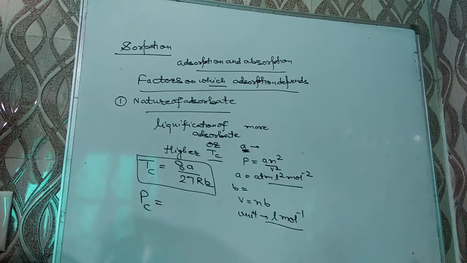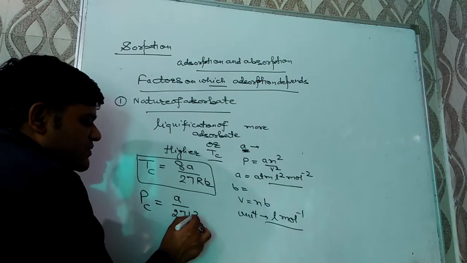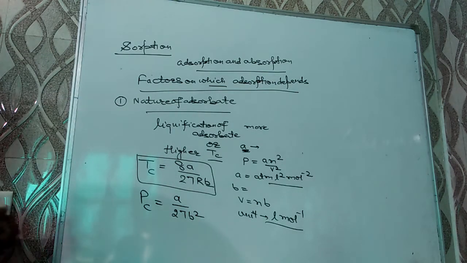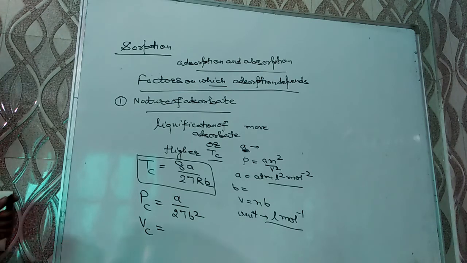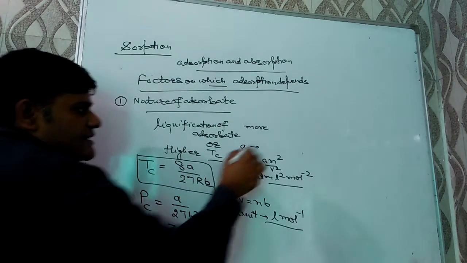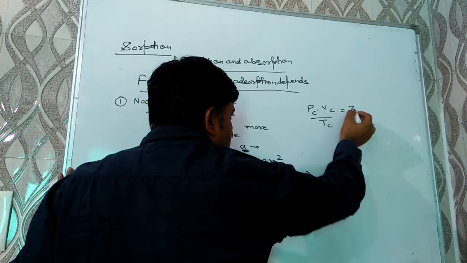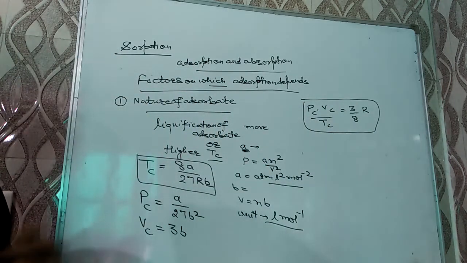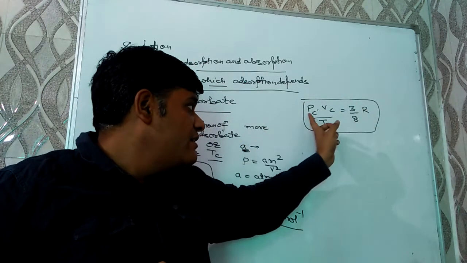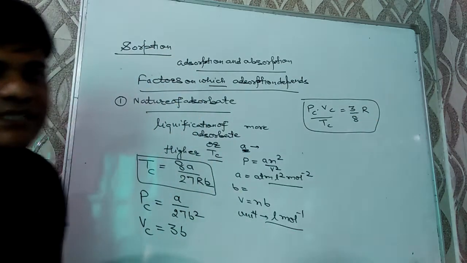Same way we can discuss critical pressure. Critical pressure is the minimum pressure which must be applied to convert a gas into liquid, and mathematically it will be a over 27b², where a and b are the van der Waals gas constants. Lastly, critical volume is the volume of gas at critical temperature and pressure, and mathematically it will be 3b. The relationship between these three is Pc into Vc over Tc equals 3 by 8 R, where Pc is critical pressure, Vc is critical volume, Tc is critical temperature, and R is the universal gas constant.